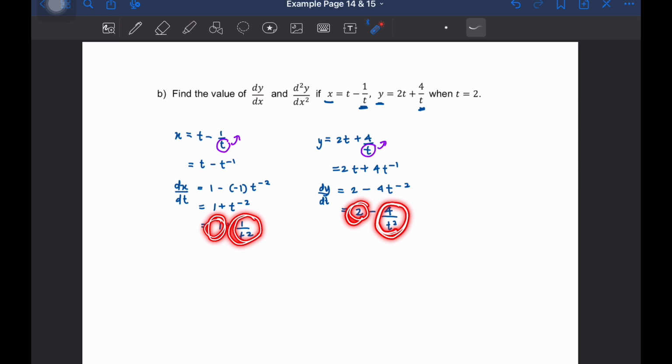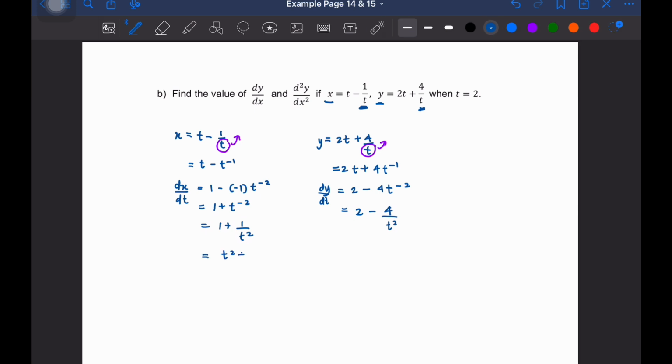So to make our life easier later, we equate the denominators from now. So for dx/dt we will get t squared plus 1 over t squared. And for dy/dt, we will get 2t squared minus 4 over t squared. Okay, settled.